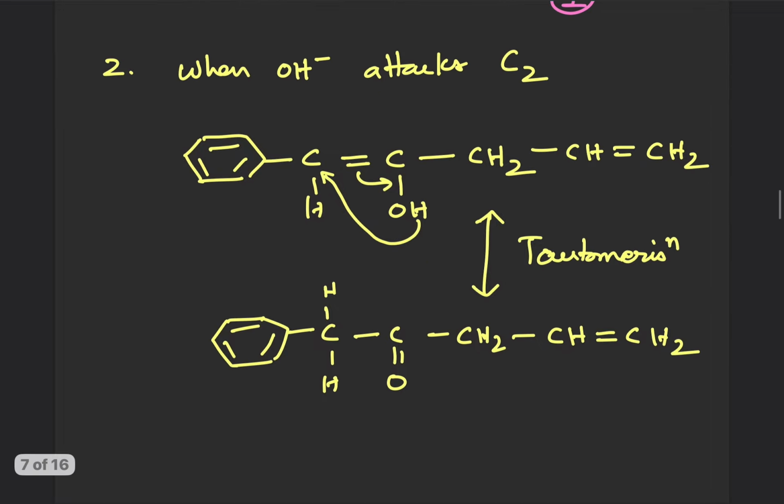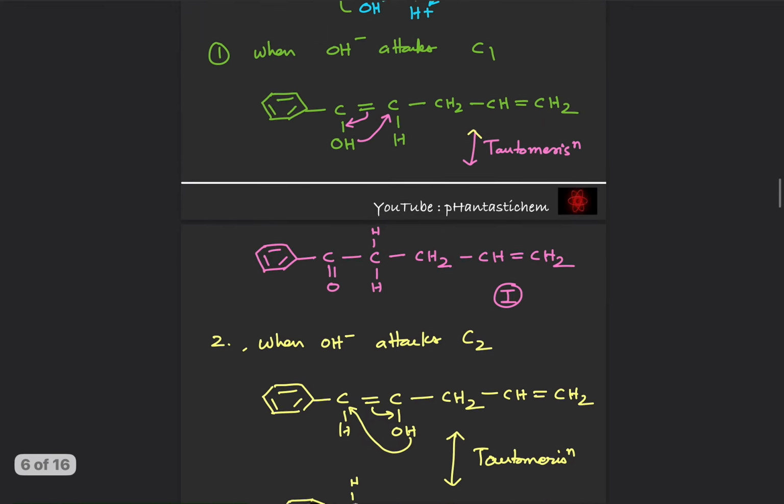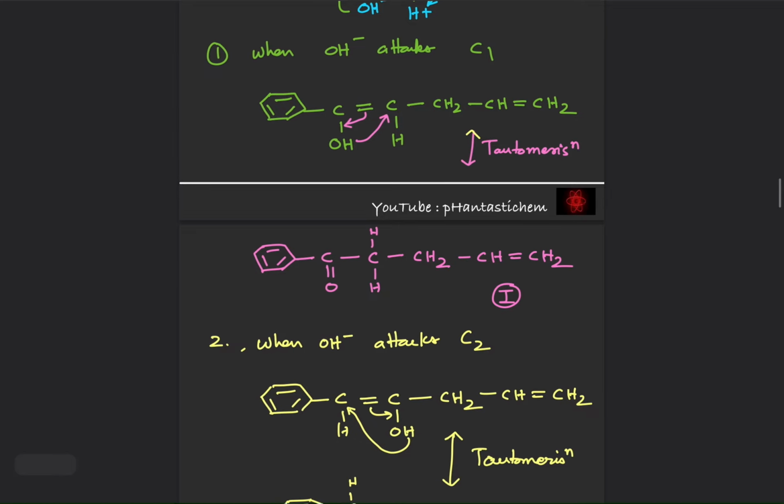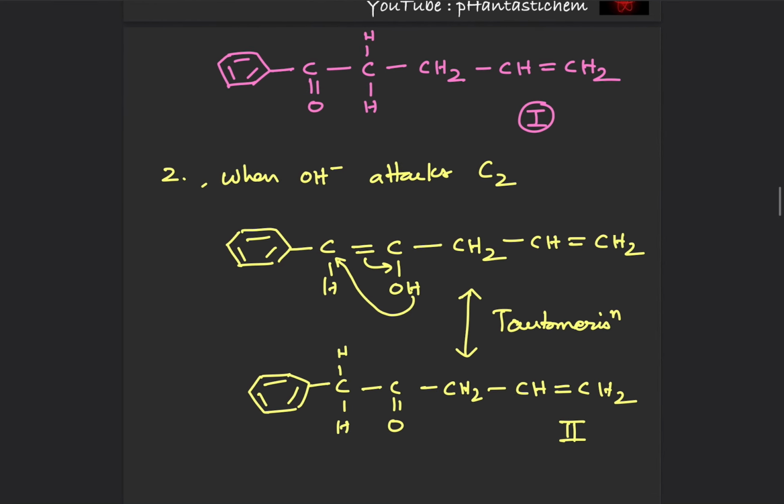Cool. And so therefore, let's say this is 2. Between 1 and 2, if you remember the question to find out R, they have said that you have to take the major product. So between 1 and 2, 1 is the major product, and the reason is due to conjugation. Can you see double, single, double? There is conjugation in this system. There is no such conjugation. Double, single, single. There is no such conjugation. So therefore, this is the major product, and that's why this is our R.